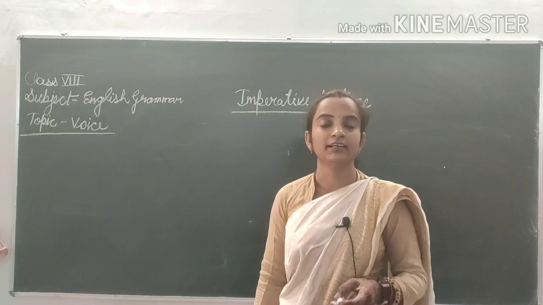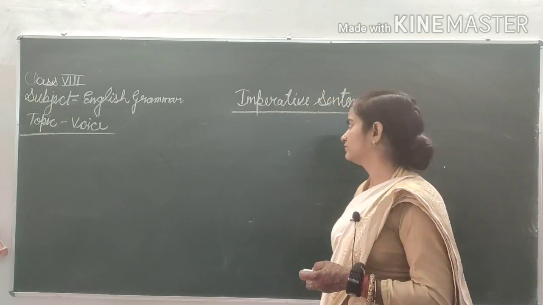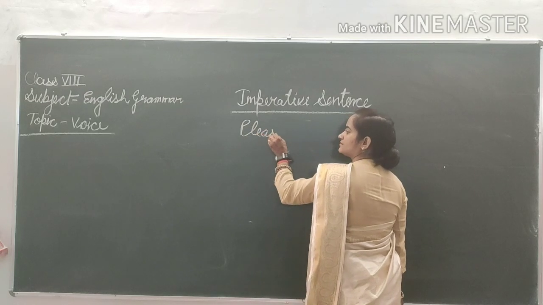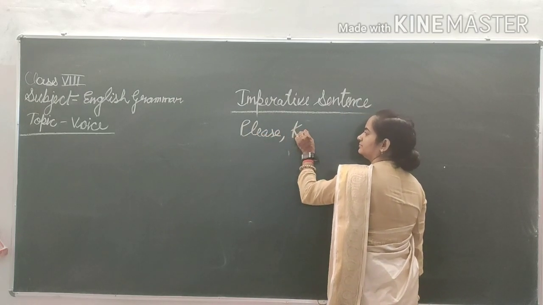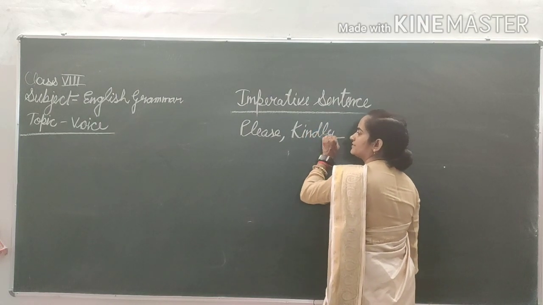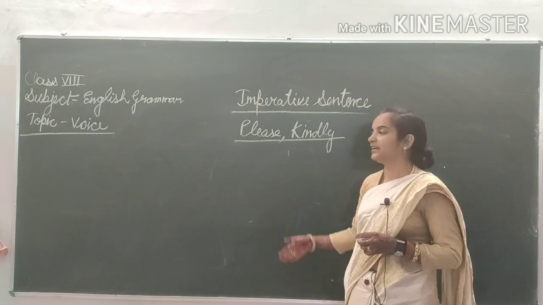So how will we change these sentences into passive voice? Have a look.